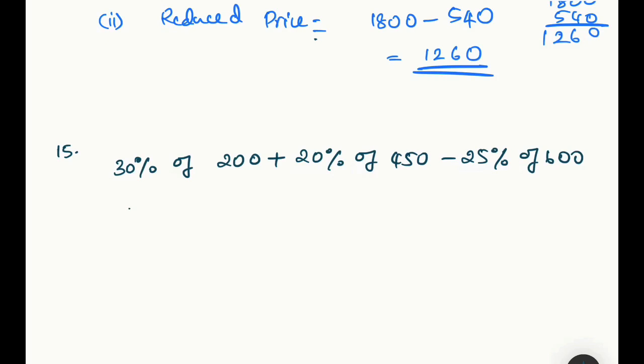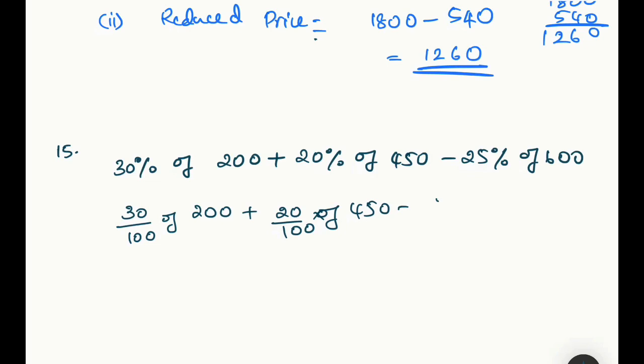Okay. So it is 30% of. So 30 by 100 of 200 plus 20 by 100 of 450 minus 25 by 100 of 600. Of is multiplication. So only just writing it like that. So each one we'll do separately. All the multiplication should be done first. You know the BODMAS rule, right? All the of will be done first, then we'll go to the addition.